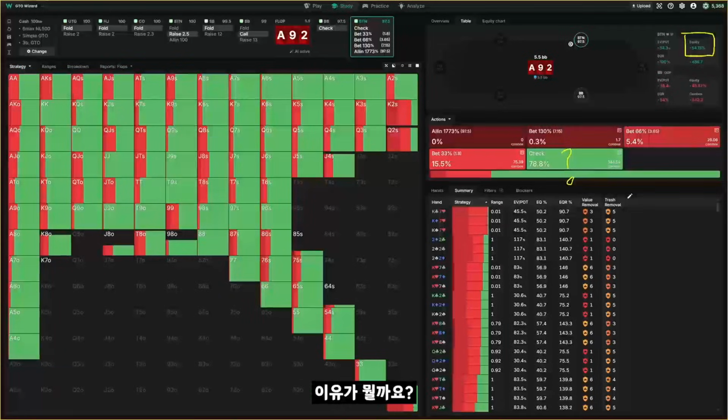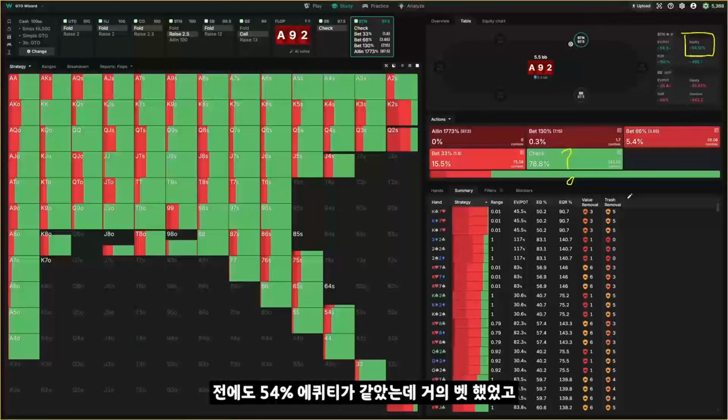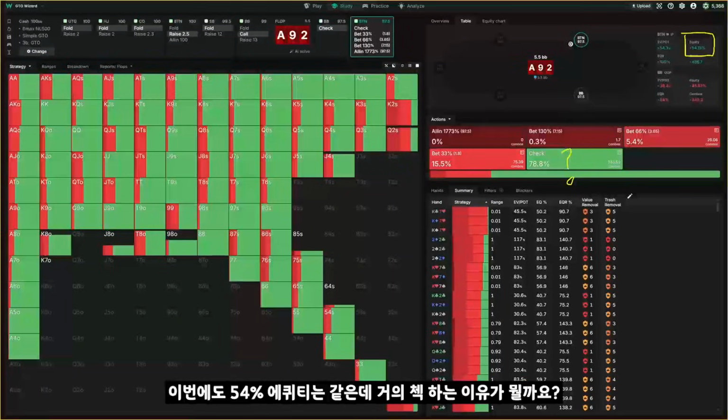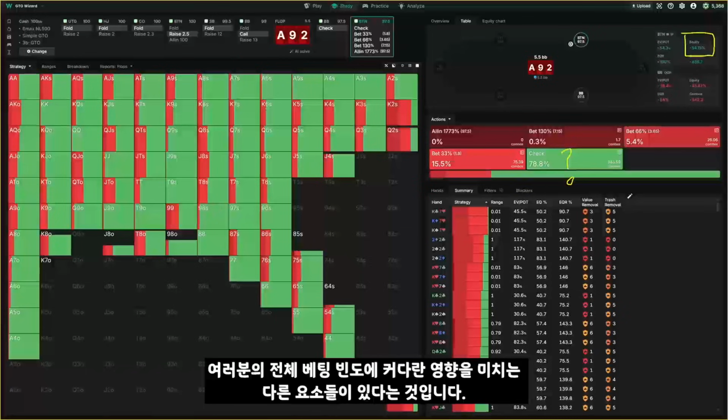So what was the difference? Why is it that when we have 54% equity before, we're always betting to push our range advantage, but if we have the same amount of equity on this board, we're always checking? Clearly, there are other factors at play that have a huge effect on your overall betting frequency.